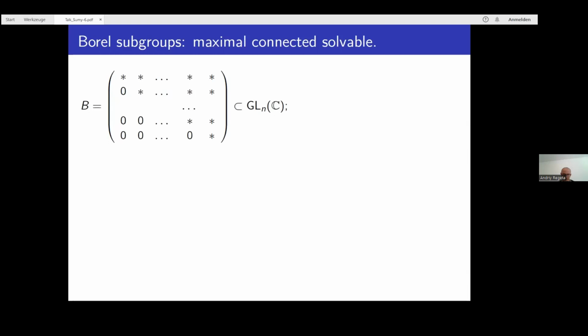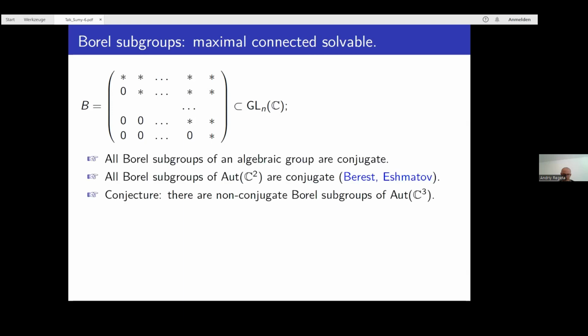Now let me talk a little bit about Borel subgroups. A Borel subgroup in an algebraic group is a maximal connected solvable subgroup. If you take GL_n, then the subgroup of upper triangular matrices is an example of a maximal connected solvable subgroup, a Borel subgroup.